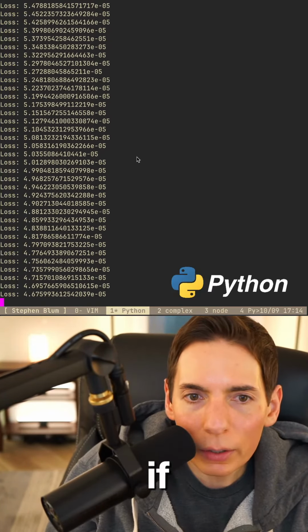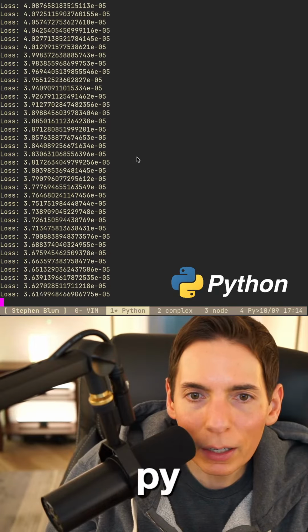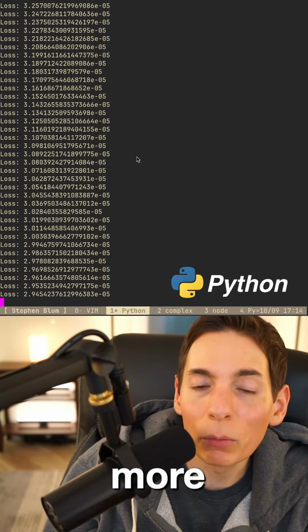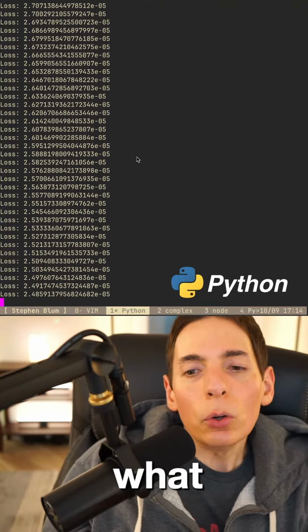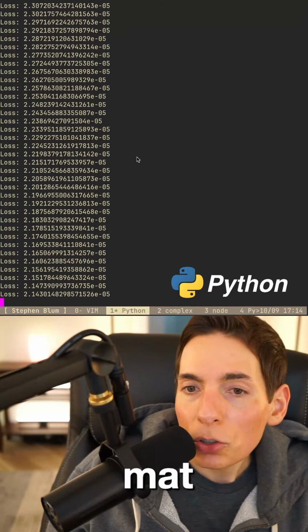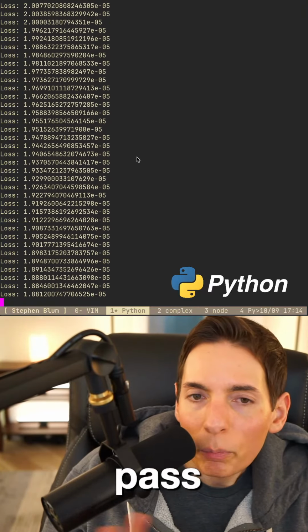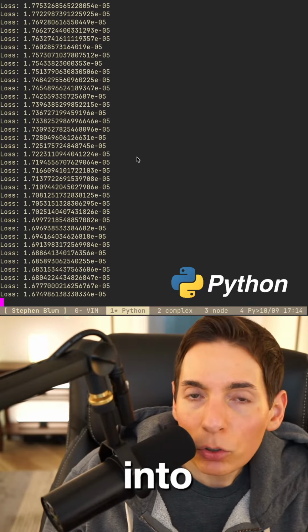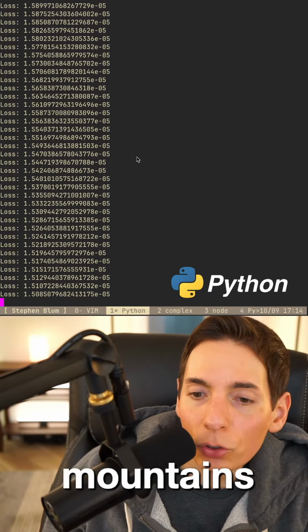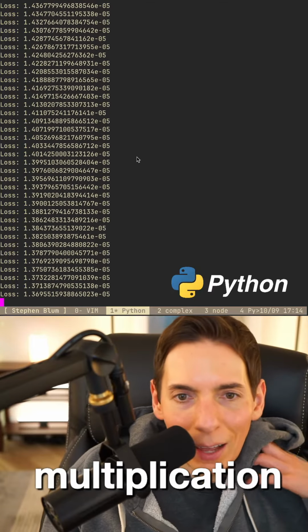It depends. If you're calling a Rust function from Python at every iteration, it is going to cost much more time. So what you need to do is maybe do matrix multiplications. You pass the matmul into Rust, and the matrix multiplications can be a lot faster in Rust, for example.